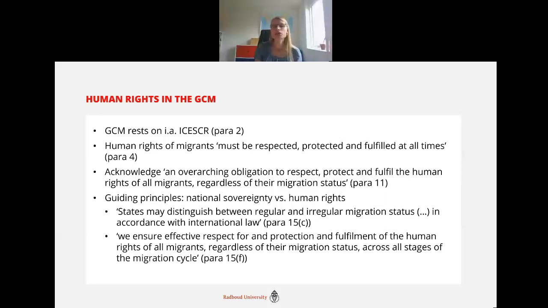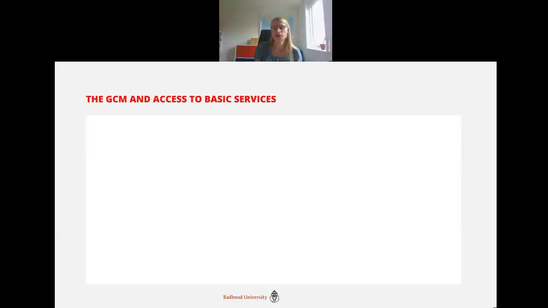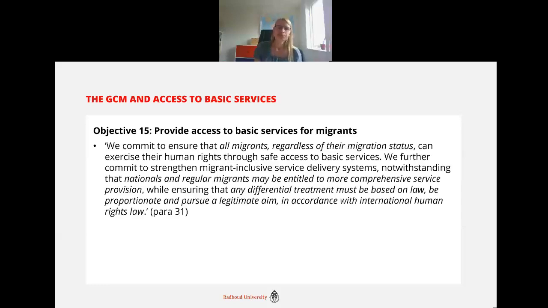And we see that this tension is also there as regards access to basic services. So Objective 15, which is to provide access to basic services for migrants, states that the states commit to ensure that all migrants, regardless of their migration status, can exercise their human rights through safe access to basic services. And I think this sentence is very important because if we apply it to protection-seeking migrants, it means that they must have safe access to basic services.